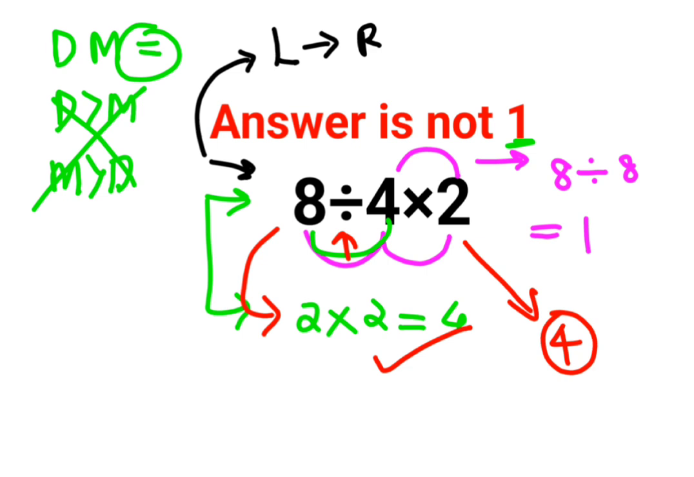Now if the question was changed and it was like 4 multiplied by 2 divided by 8, then in that case the answer is 1.